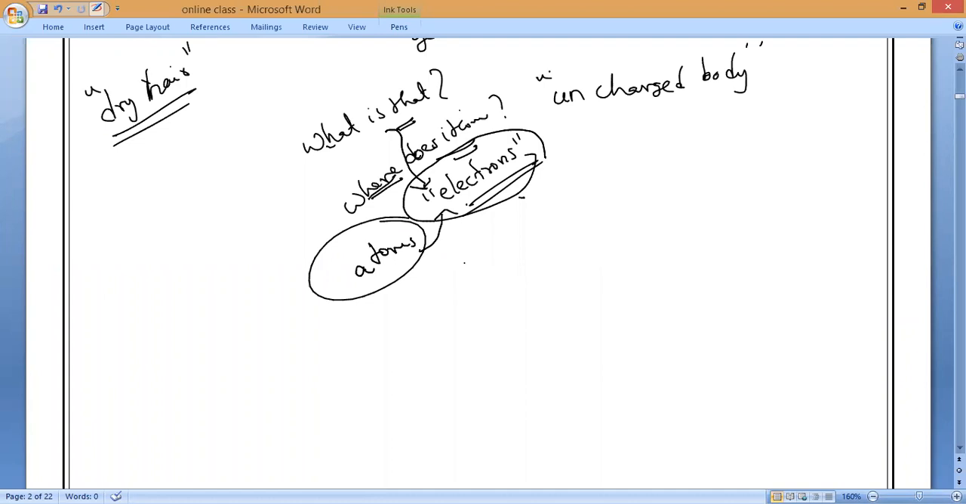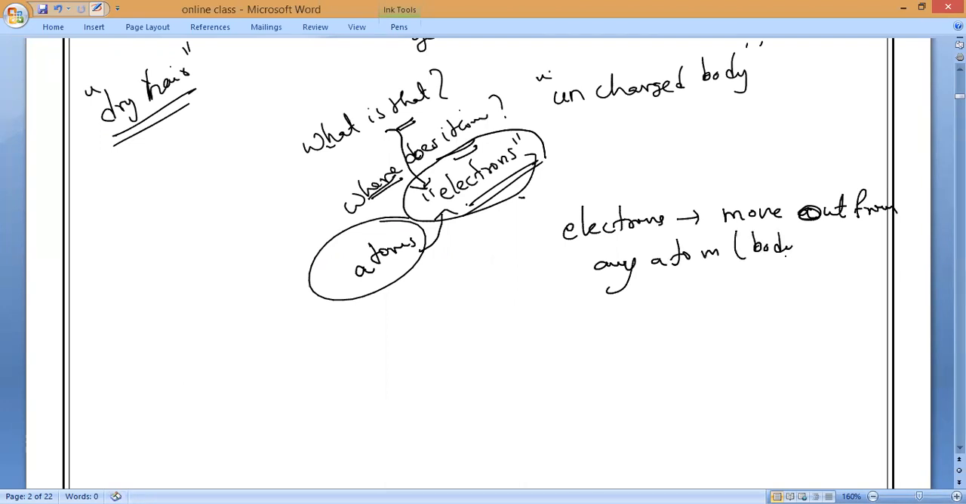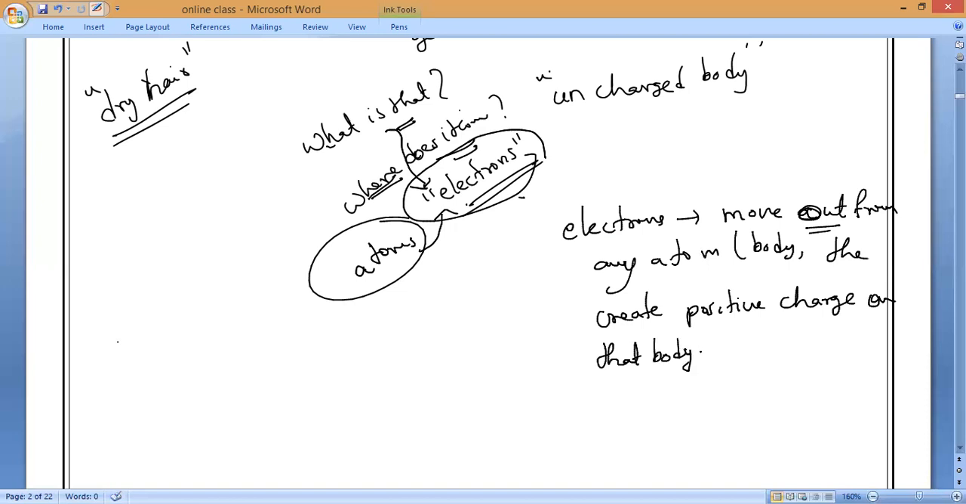So when these electrons move out from the atom, or move out from any body, what charge do they create, guys? Positive charge or negative charge? They are a loss of electrons, moving out. Anyone? Positive charge or negative charge? They create positive charge on that body. Understand, Akilan? Chapter 3 I have also taught you.